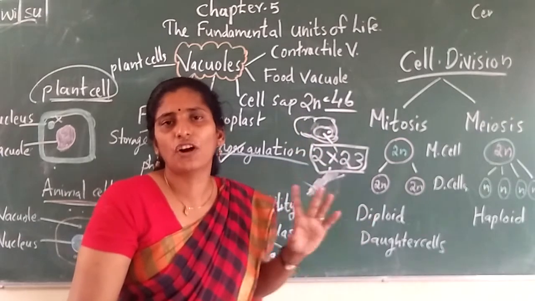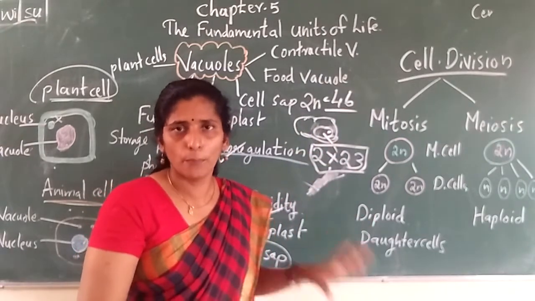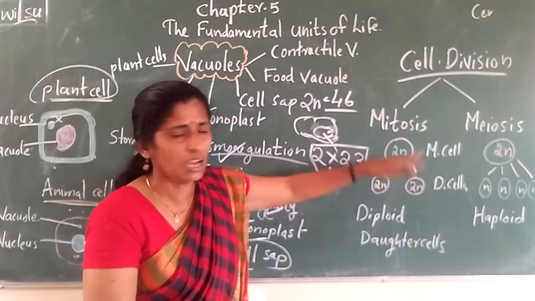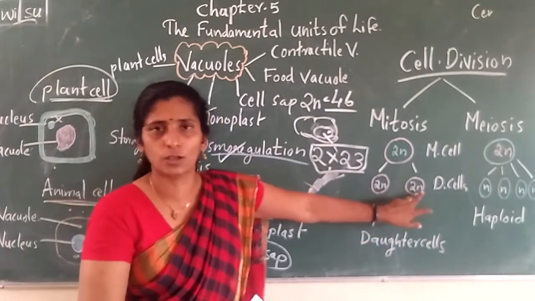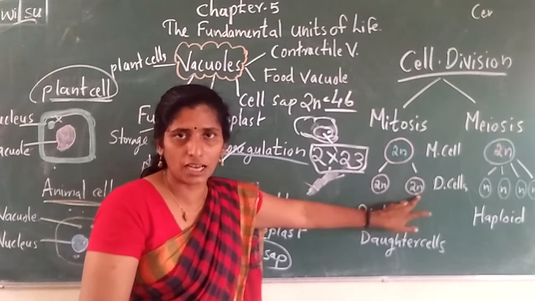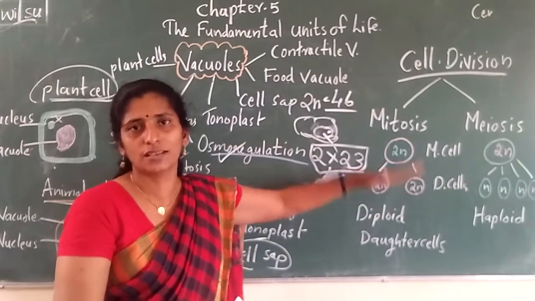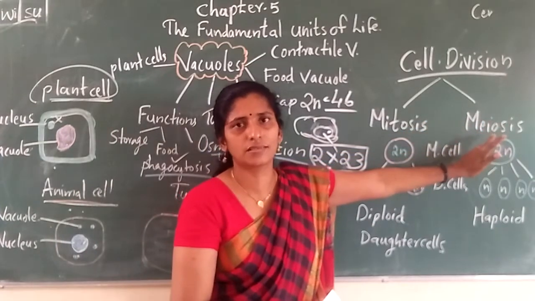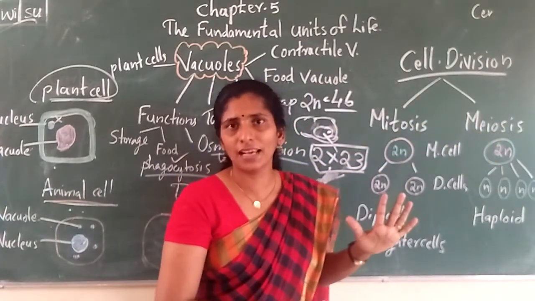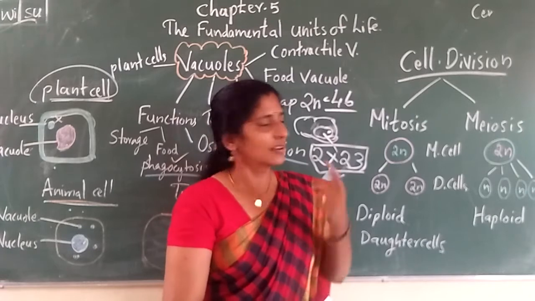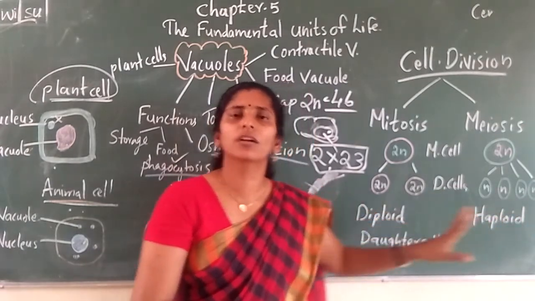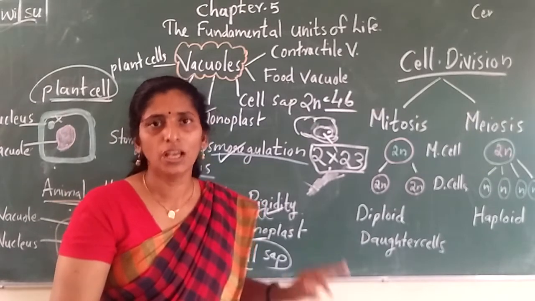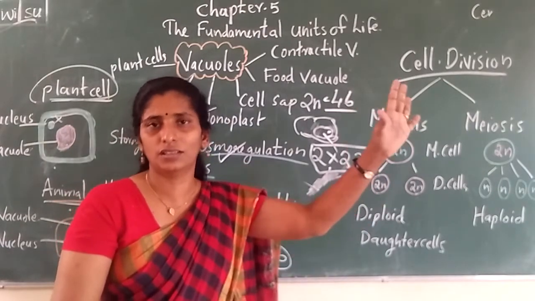23, 23, like that, 46 chromosomes are in your body. So these 46 chromosomes will be the same in the daughter cells also. In this type of division, the same number of chromosomes you can see in the daughter cells. But in the case of meiosis, the mother cell will have 46, then the daughter cell has only 23. It will not have 46. How many will it be? 23, 23, 23, 23, like that.